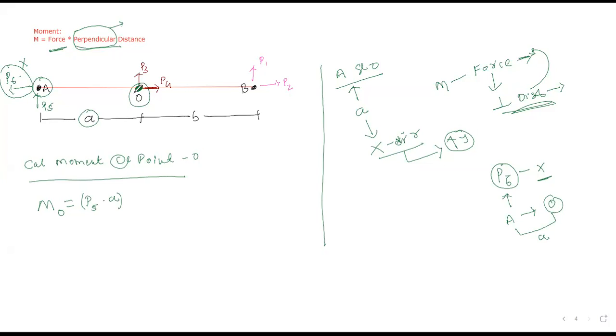Now tell me, are these P3 and P4 forces capable of creating a moment at point O? Yes or no? Will there be any moment at point O because of P3 and P4? Just think about this equation and give me the answer. Yes, please think and give me the answer. It is a simple question, you just need to give a simple answer. P3 and P4 forces act at point O, and from this equation please think and give me the answer.